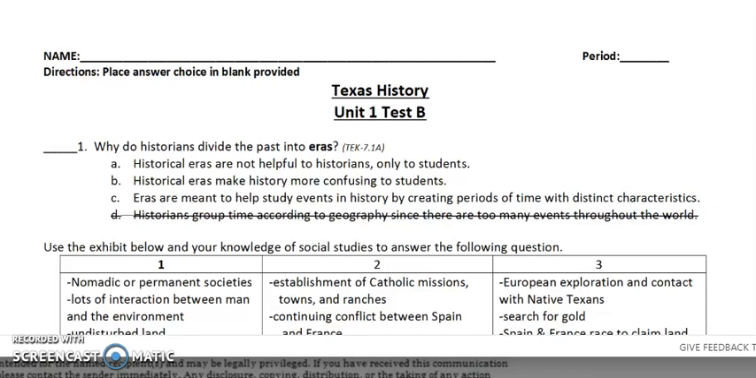History Test, Unit 1, Test B. Number 1. Why do historians divide the past into eras? A. Historical eras are not helpful to historians, only to students. B. Historical eras make history more confusing to students. Or C. Eras are meant to help study events in history by creating periods of time with distinct characteristics.